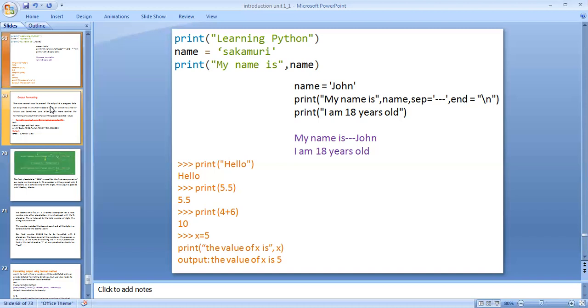You can also print integers and use mathematical calculations directly, 4 plus 6 gives 10. Also defining integer x equal to 5, print "the value of x is", x, and the output is the value of x is 5. This is the print function using different types.